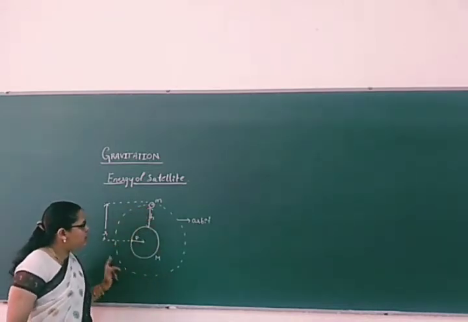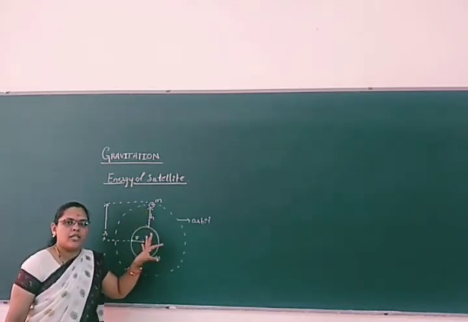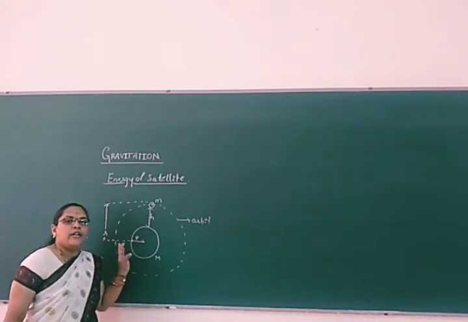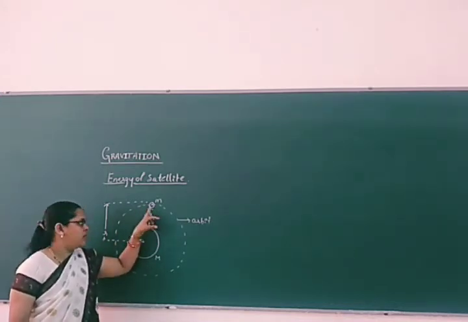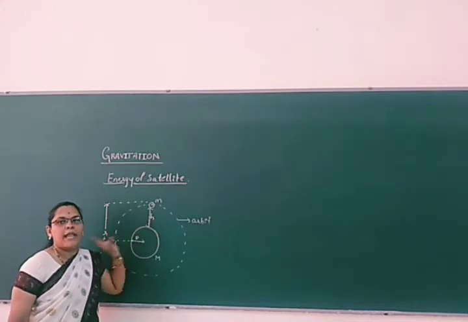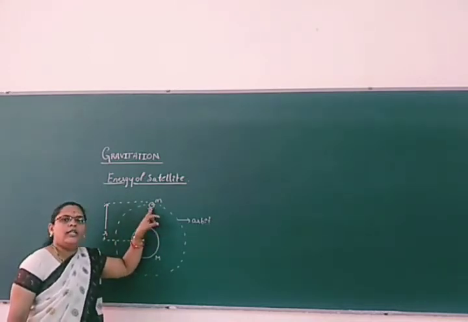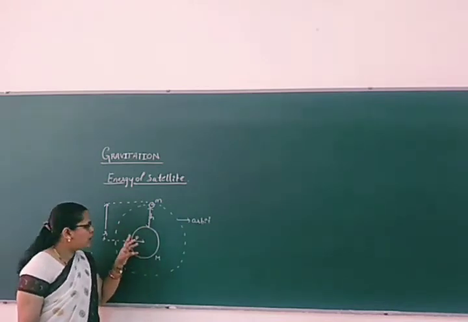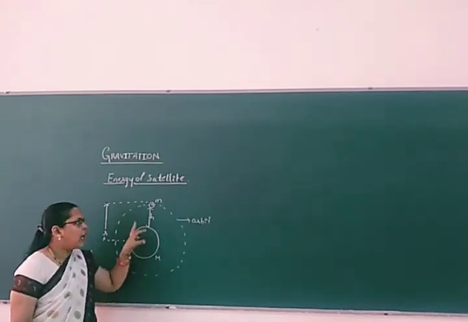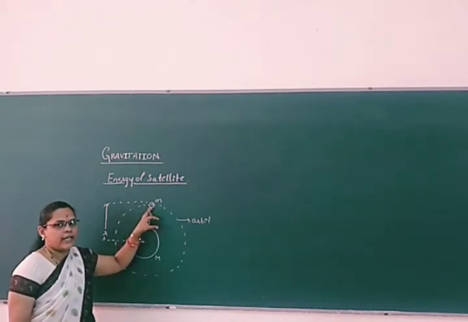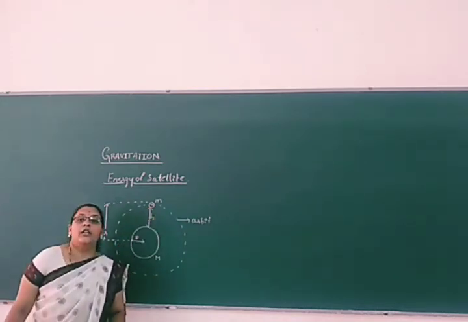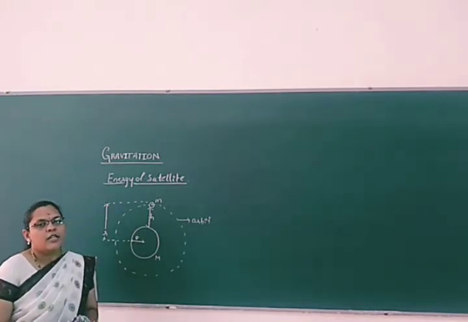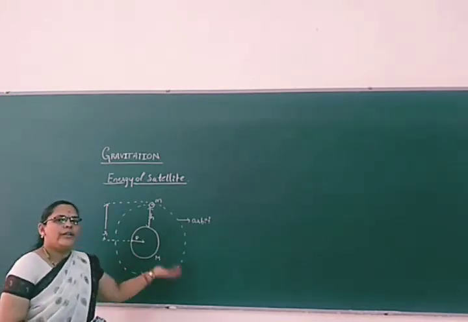Now, to do this revolution around the earth, it has some energy, then only is it possible to revolve around the earth, or any kind of object revolving around a planet. A satellite is an object which revolves around the planet. Here we have considered the planet as the earth, and then the satellite. It shows a uniform circular motion around the earth, which means it has some energy. So what is that? That only we are going to discuss here.